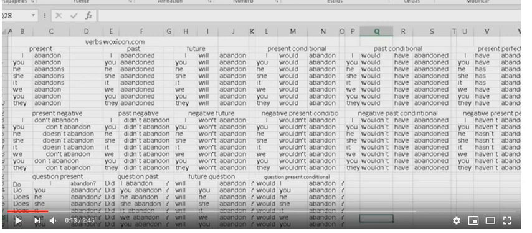I won't have abandoned, you won't have abandoned, he won't have abandoned, she won't have abandoned, it won't have abandoned, we won't have abandoned, you won't have abandoned, they won't have abandoned.